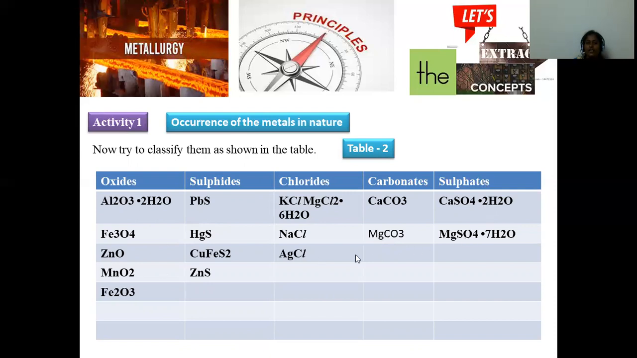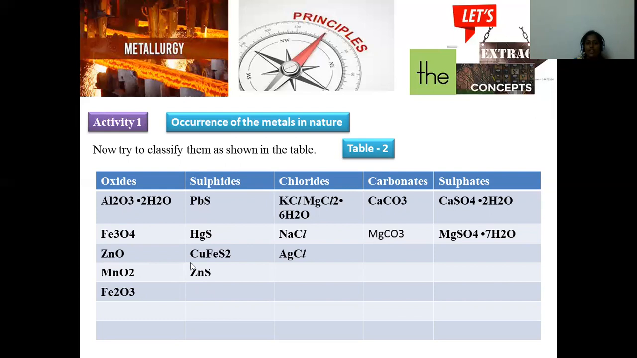In this manner, we can segregate all these. Fe3O4 is there, Fe2O3 is there. Here, Fe2O3 is hematite, and Fe3O4 is magnetite. Zinc oxide is there. Zinc sulfide is also there. Zinc oxide is called zincite, zinc sulfide is called zinc blende, silver chloride is called horn silver, sodium chloride is called rock salt, magnesium carbonate is there. Magnesium sulfate 7H2O, Epsom salt, is there. And copper iron pyrites is there.